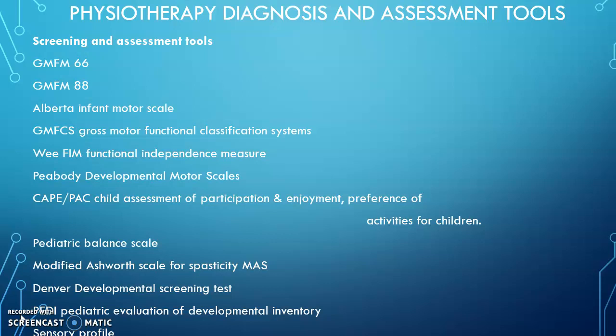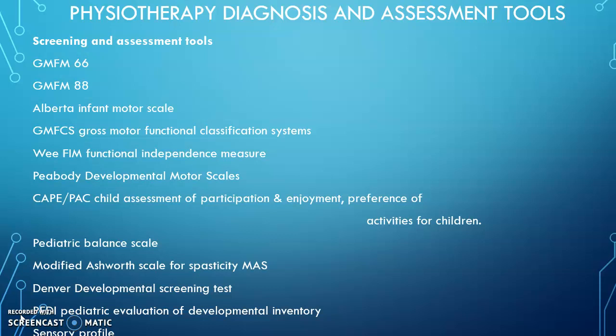So this is an outcome measure scale. Outcome measure screening assessment tools are very important in physiotherapy treatment for cerebral palsy child. Alberta Infant Motor Scale is a scale used for assessing the motor milestone and the motor activities of the child. Very commonly used during assessment.